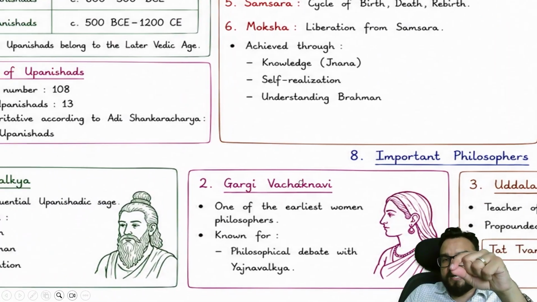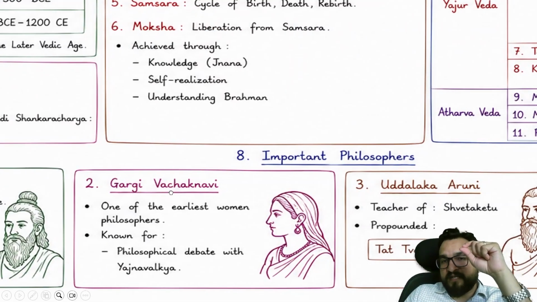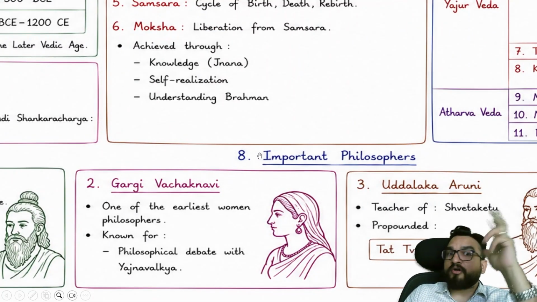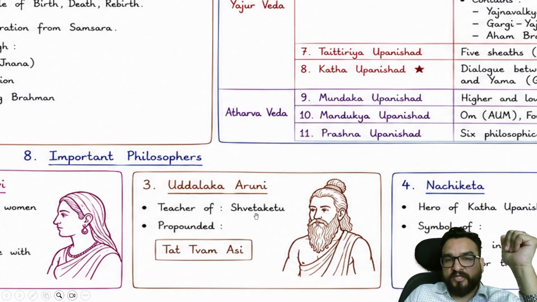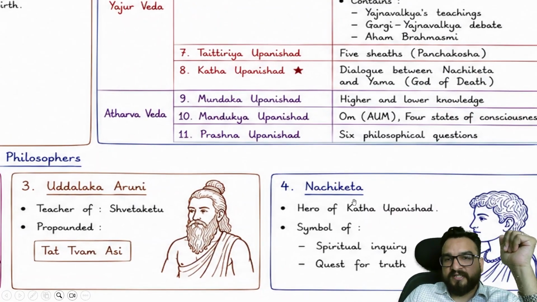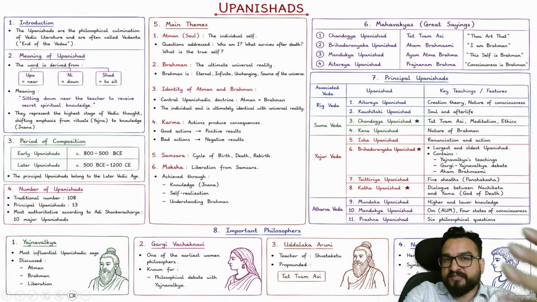This is very important. At the right point of time, I will be telling you about Yajnavalkya, Gargi, very important, related to the Upanishadic tradition, not related to Rig Veda. Uddalaka Aruni, very important, Shvetaketu, the teacher of Shvetaketu, Tat Tvam Asi, and Nachiketa. So these are certain stories in which Upanishadic knowledge is being given, guys.